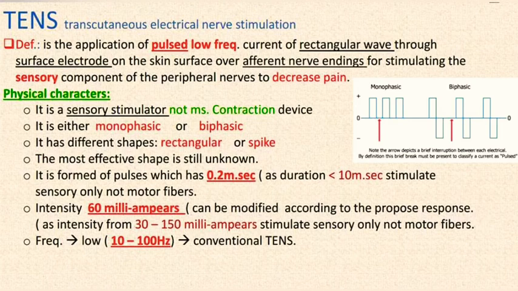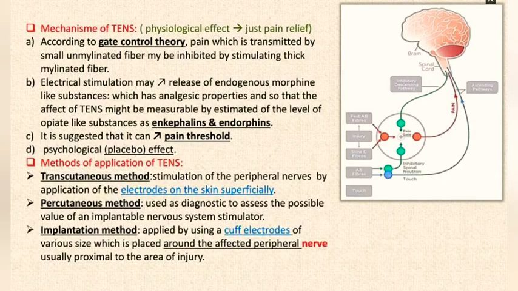Intensity 60 mA can be modified according to the proposed response. Intensity from 30-150 mA stimulates sensory only, not motor fibers. Frequency low, 10-100 Hz, conventional TENS. Mechanism of TENS: physiological effect, just pain relief.